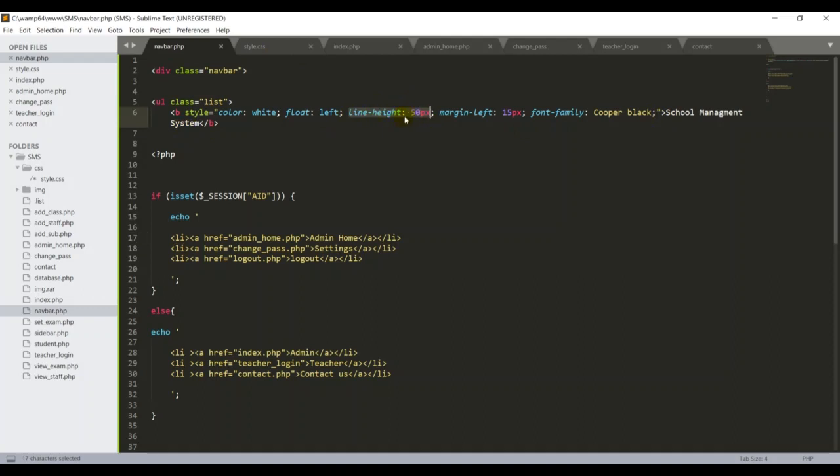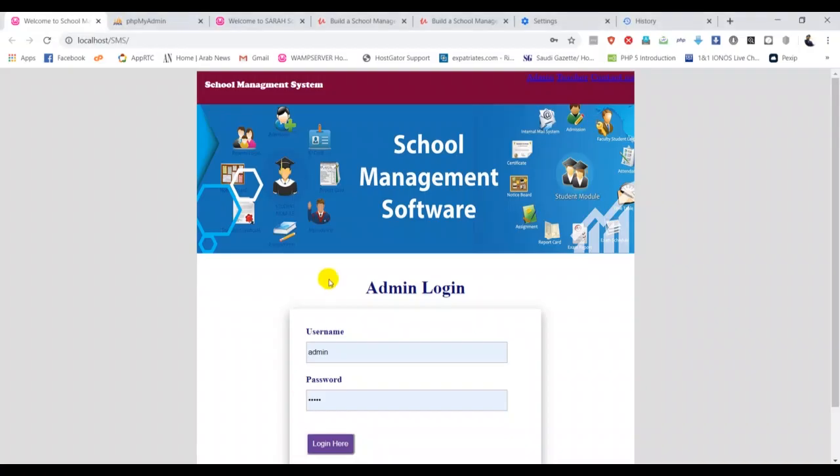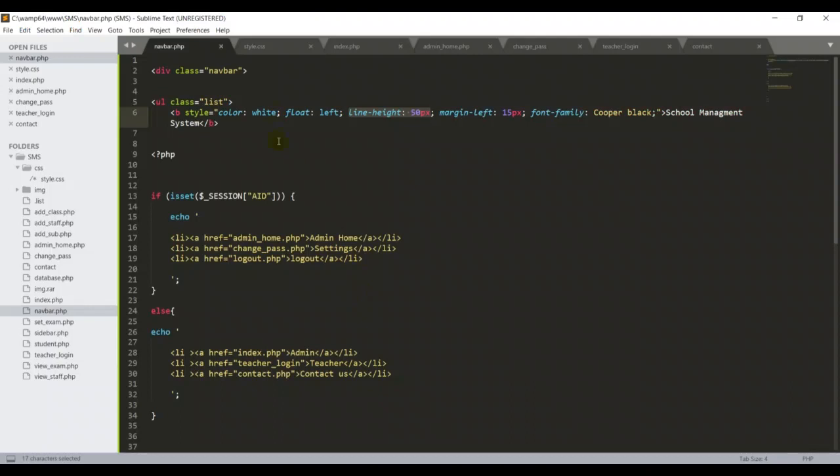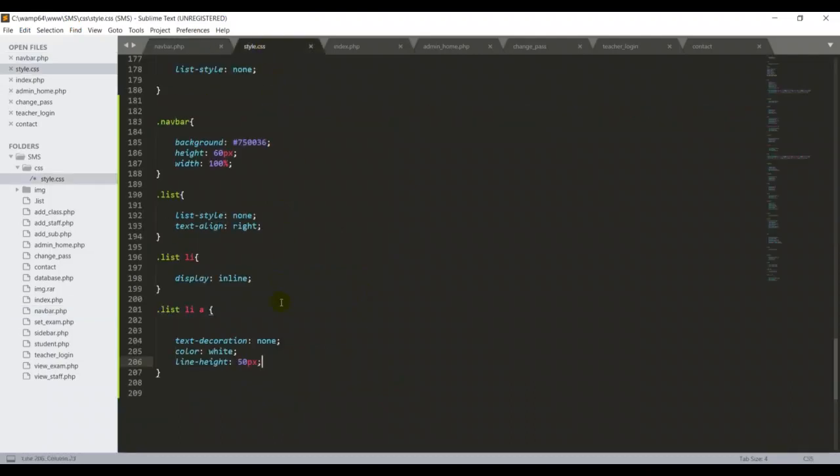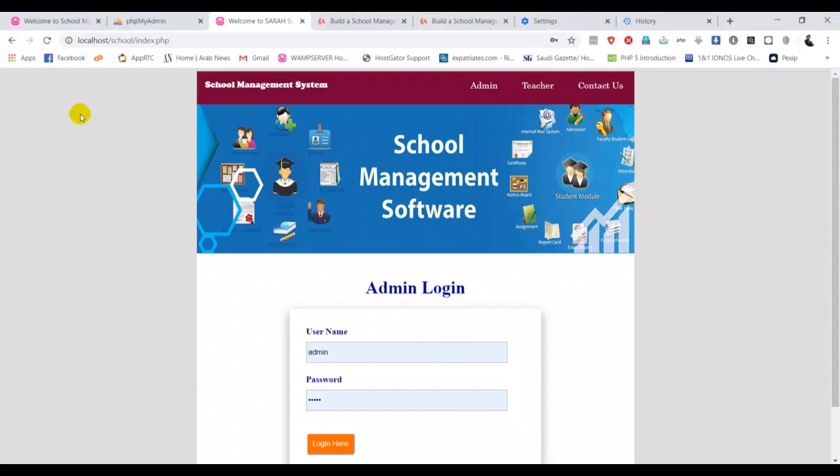Otherwise, if I put a different measurement, they would not be on an equal line. Finally, I want to add some padding between the list items, so I'm putting 20 pixels. Go back here and refresh. Voila, good, fantastic job.